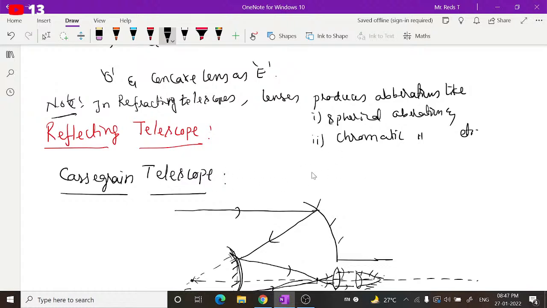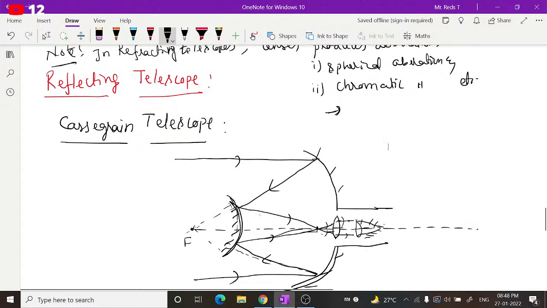There are also so many other things. To construct a refracting telescope, we may need to spend a lot of manpower and cost, whereas in this, no need of spending those things. So specifically to overcome this, we use this.